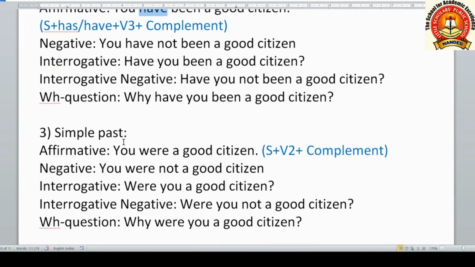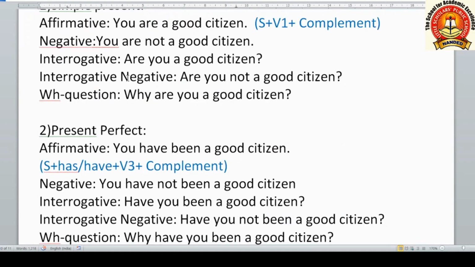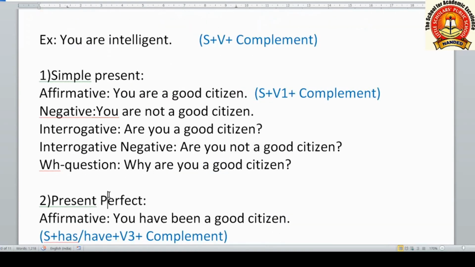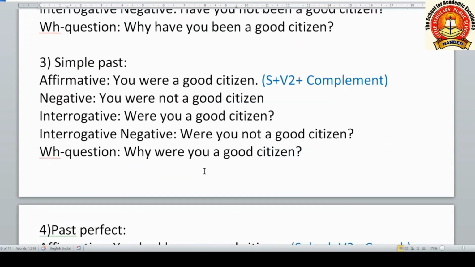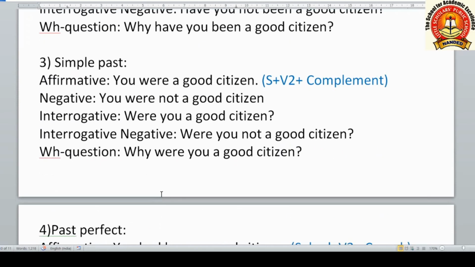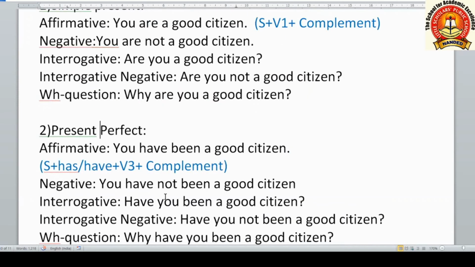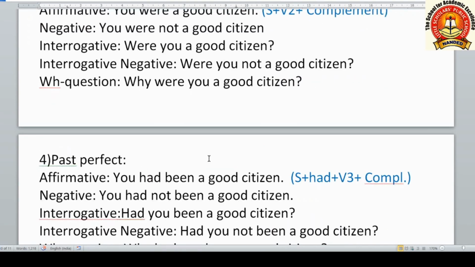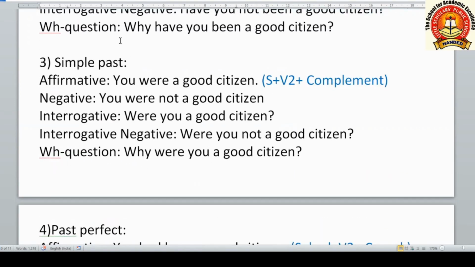Let us see simple past tense. Here only two tenses are possible in all the tenses: simple present and present perfect. Thereafter simple past and past perfect. Thereafter future, simple future and future perfect. Continuous tenses are not possible for static verbs. Let us see the simple past tense.